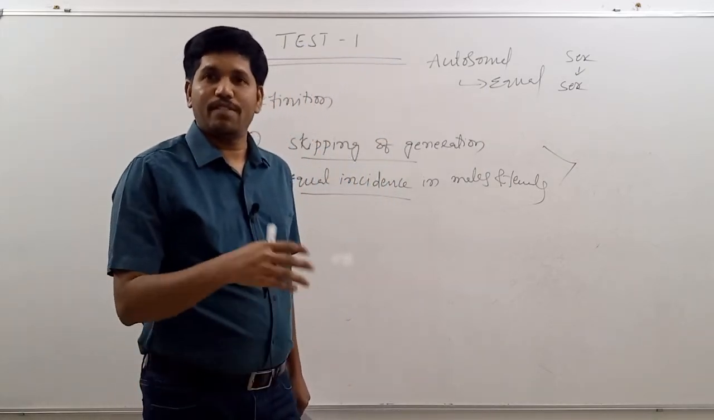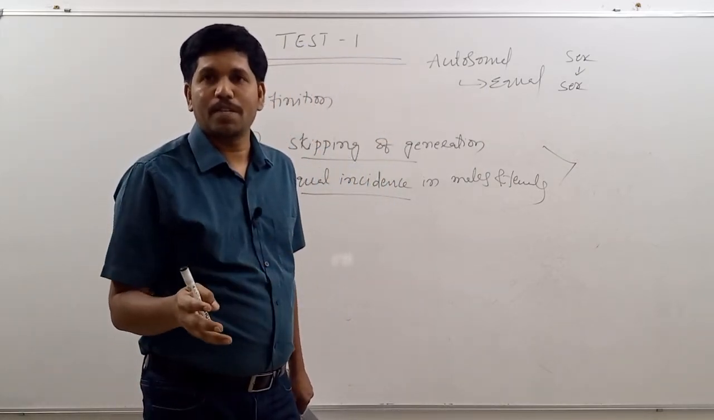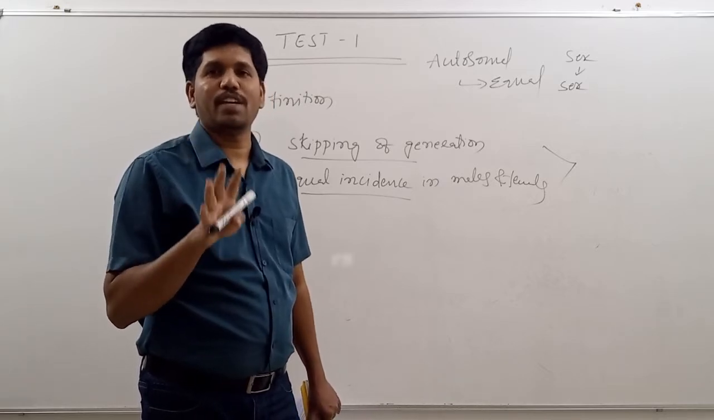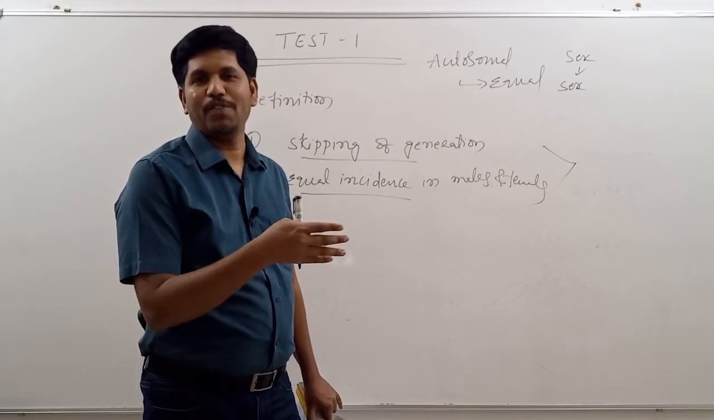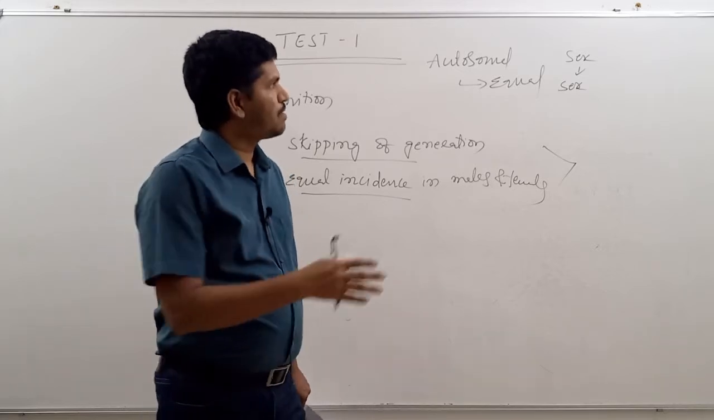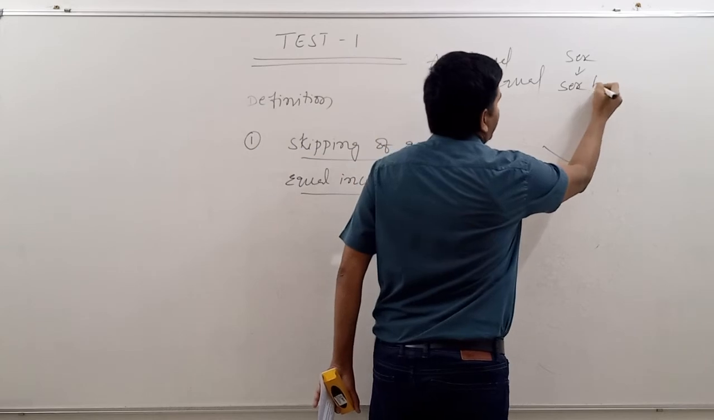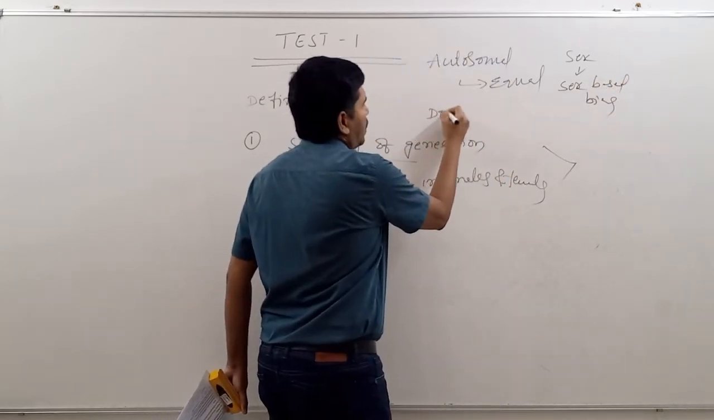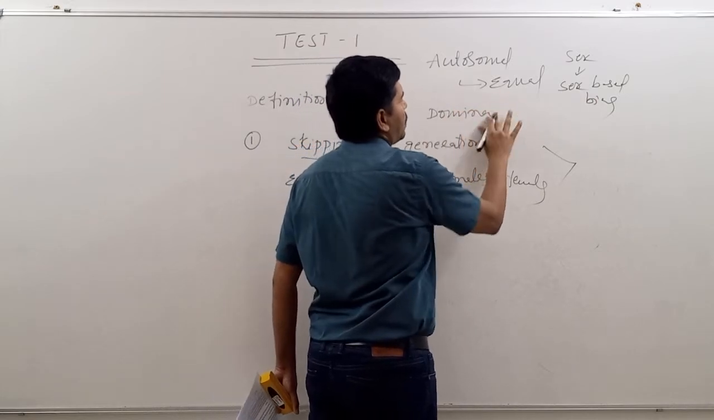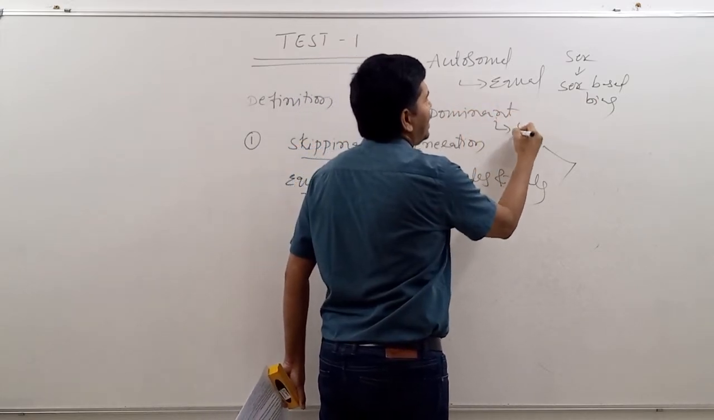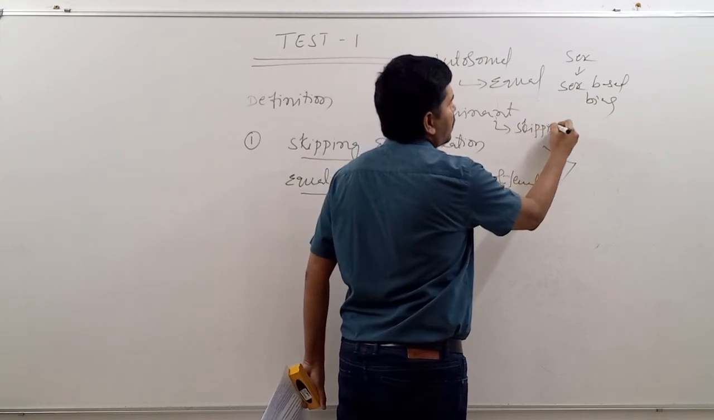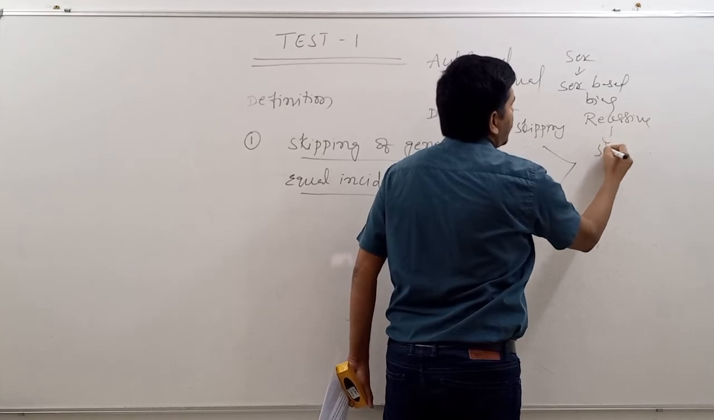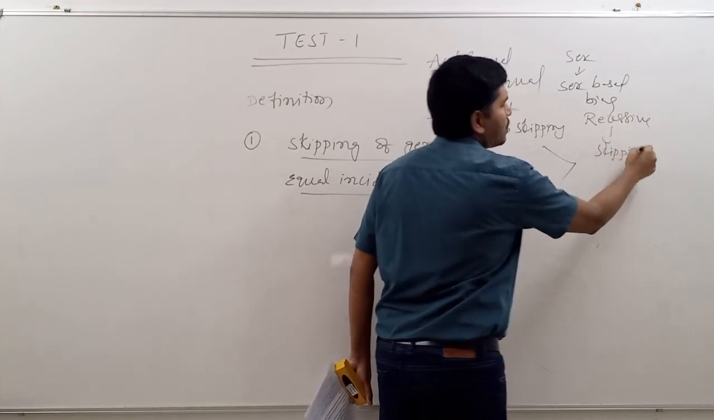Some students have given the different varieties of sex-based biases. You need not explain. If you can remember and write without mistakes, you can write. With respect to hemophilia, many students have written, but otherwise you can remember. Sex-based bias. And if any disease is dominant, then there will not be any skipping of generations. If it is recessive, then there will be skipping of generations. You have to remember these 4 points.